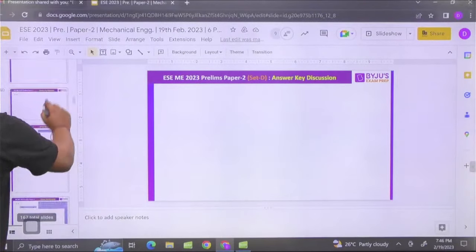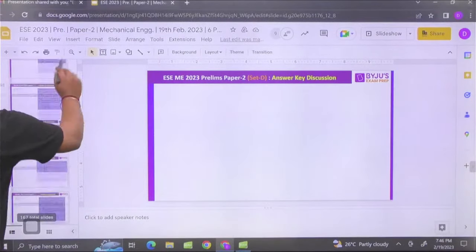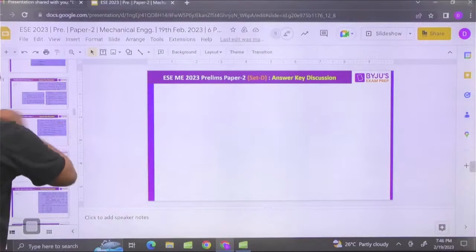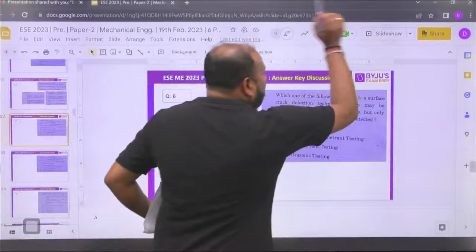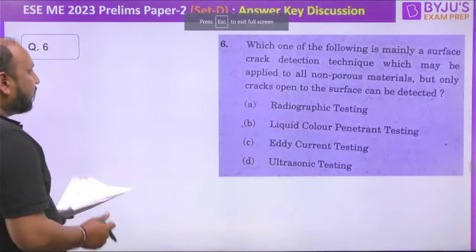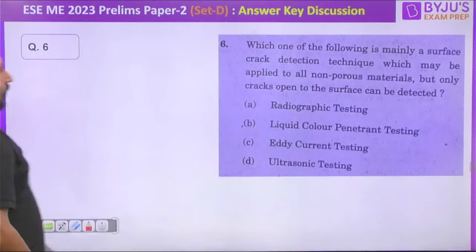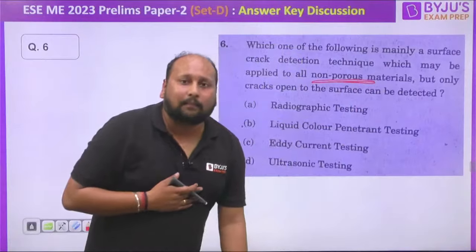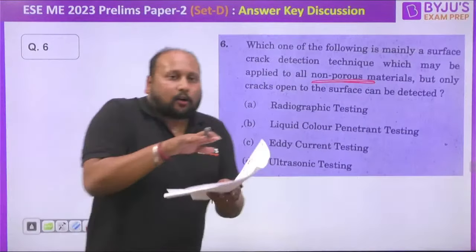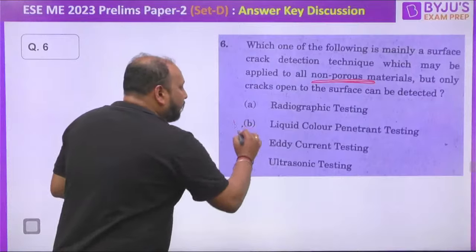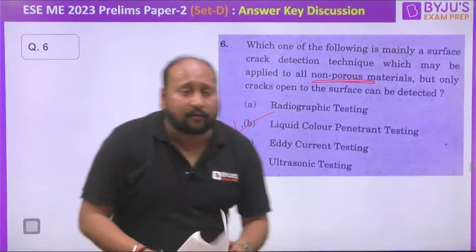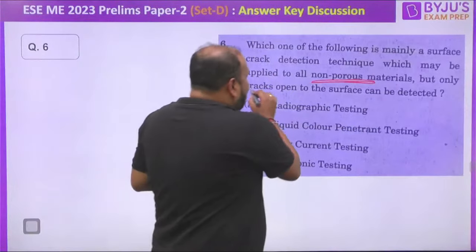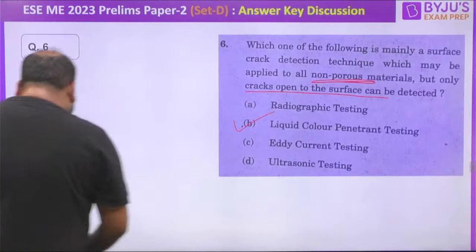Perfect. Yes, ये हो गया. We have done this problem. Almost we have completed it, and yeah, ये लीजिए. कुछ और क्वेश्चन है फ्रॉम योर मेंटेनेंस क्वेश्चन, राइट. Which of the following is mainly a crack detection technique for a non-porous material? नॉन पोरस का मतलब, what is the meaning of non-porous? That means you are talking about the surface, you are always going with the liquid color penetration test. Always remember that whenever we are having non-porous material, or if you want to identify the cracks on the surface, तो liquid penetration test is the correct answer.